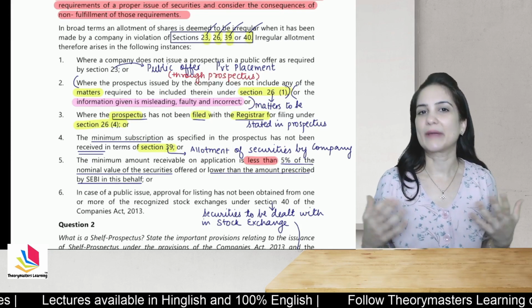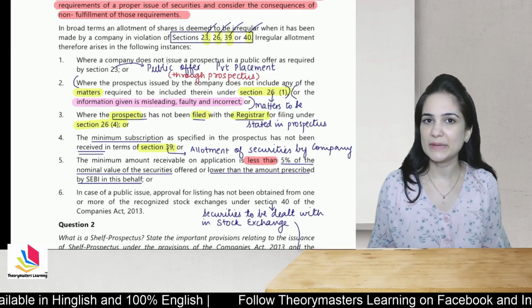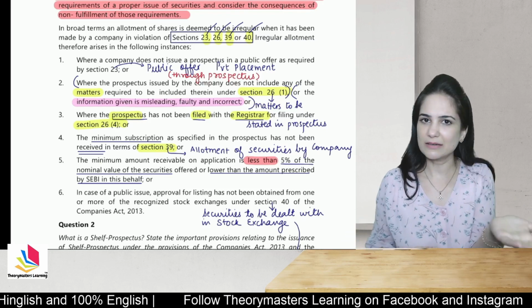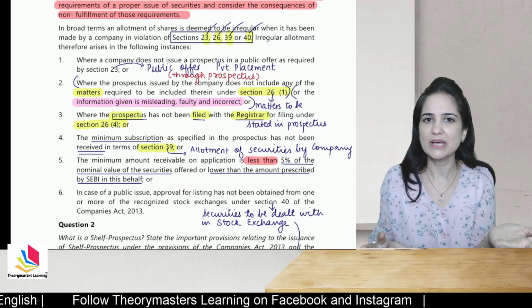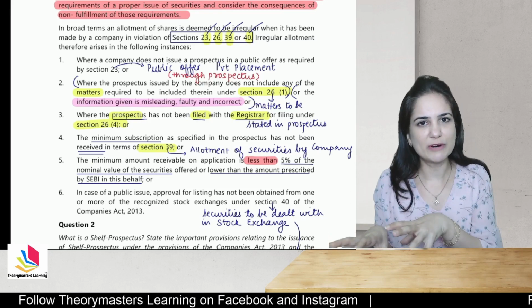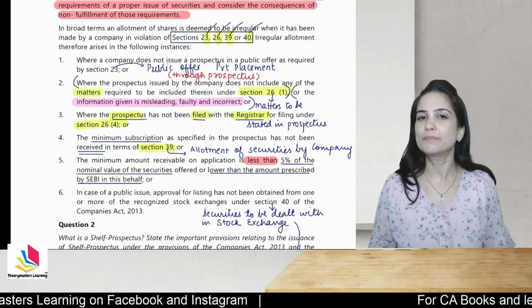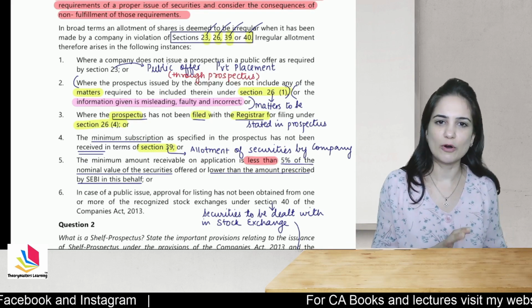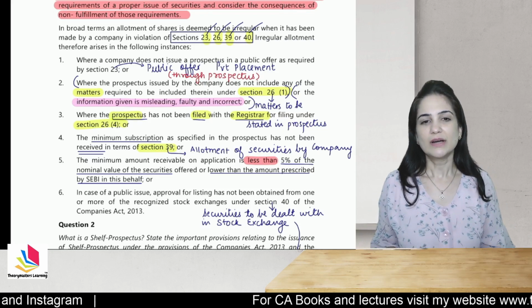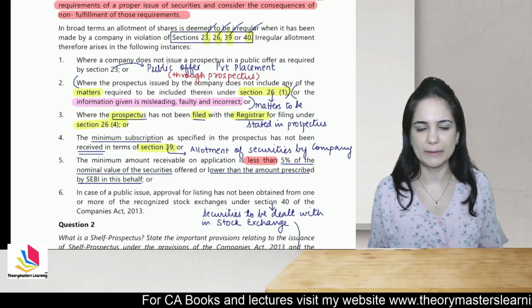They say that a private company can go for only private placement, but a public company can offer shares either to the public by public offer, or they can offer securities to a selected group of persons by following the provisions of section 42, which relate to private placement. So it actually explains what is public offer and private placement, and how the companies, that is private and public company, can offer shares to the public.